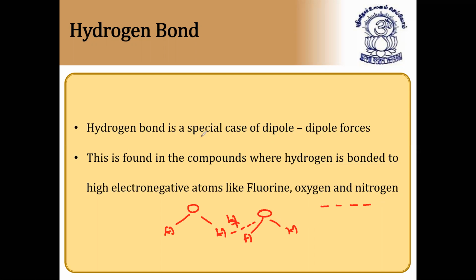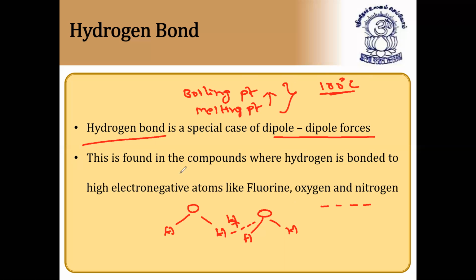So it is a special case of dipole forces. That's why hydrogen bonding is stronger. Due to the presence of hydrogen bonds, the molecule is more rigid, and the boiling point and melting point of the molecule increase. For example, the boiling point of water, even though water is a liquid, is 100 degrees C because of hydrogen bonding. So a hydrogen bond is a special case of dipole forces.